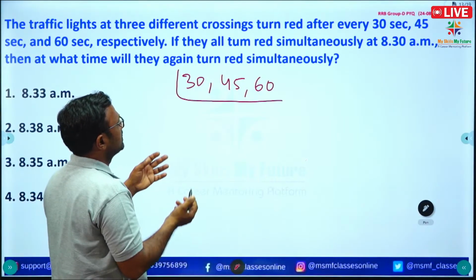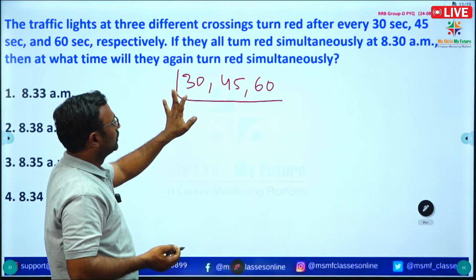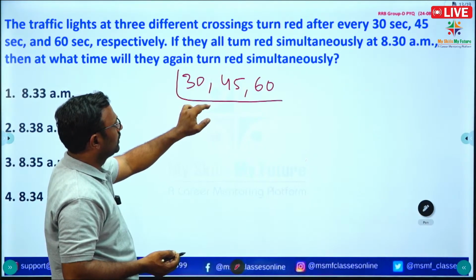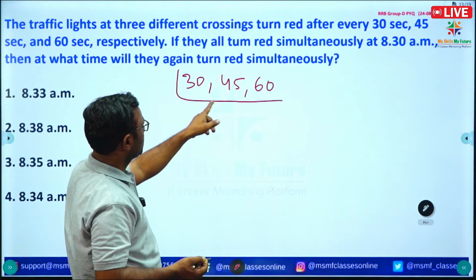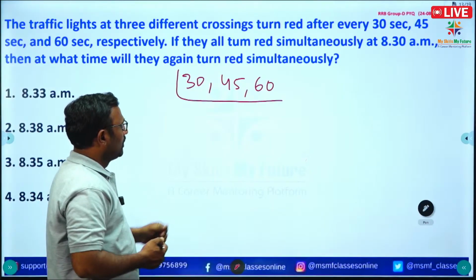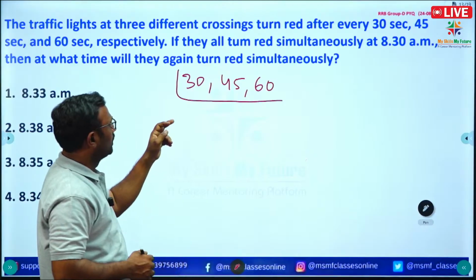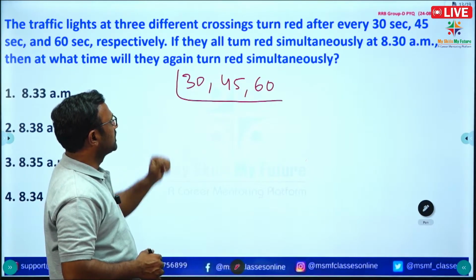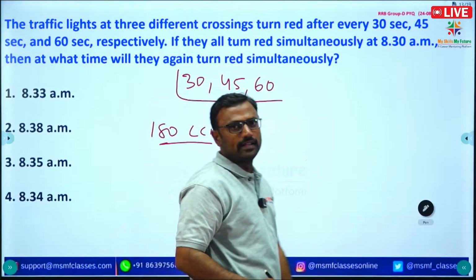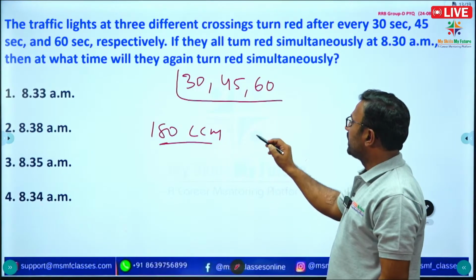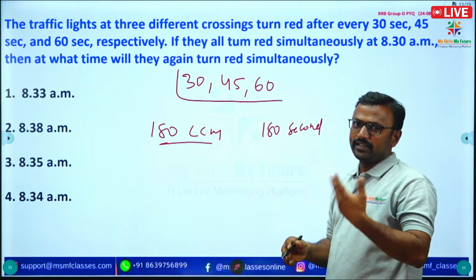See that here what is the LCM? By seeing itself we can say that 30 into 2 is 60 but not divisible by 45, 30 into 3 is 90 but not divisible by 60, 30 into 4 is 120 is also not divisible by 45, 30 into 5 is 150 is not divisible by 60 and 45, 30 into 6 is 180. So 180 is the LCM. So after 180 seconds, they all 3 get simultaneously equal.